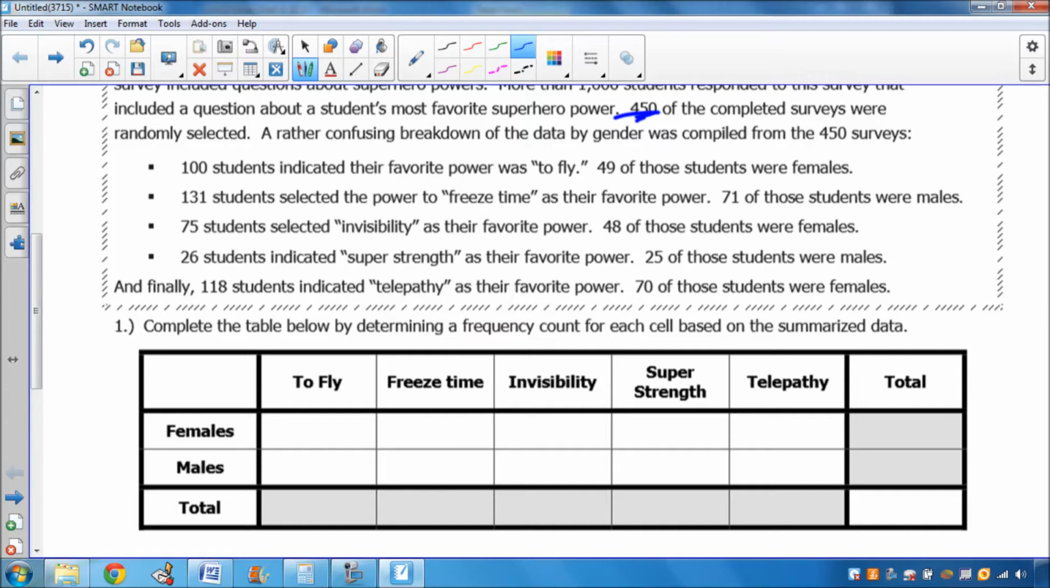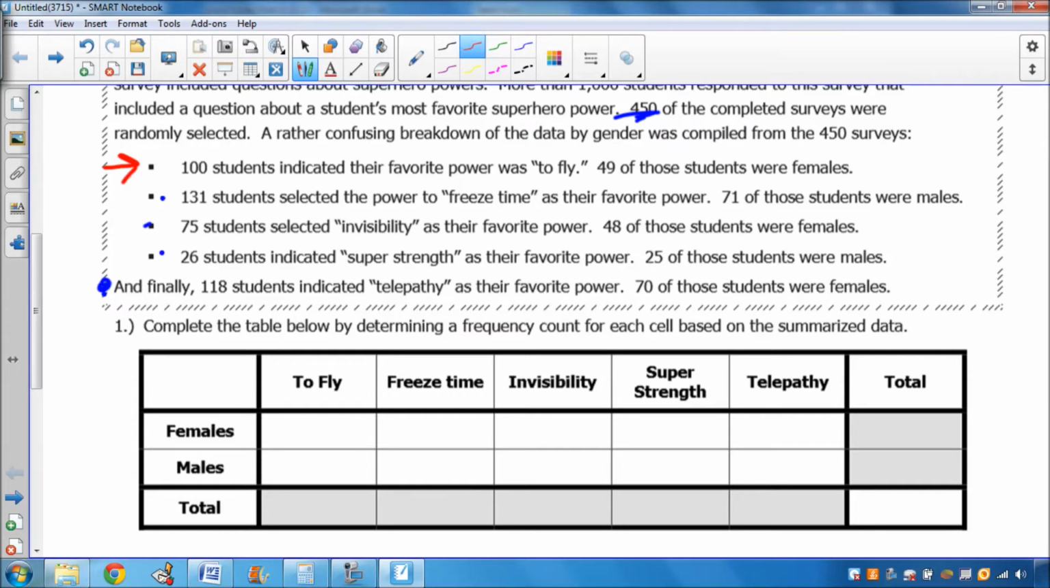So we have 1, 2, 3, 4, 5 pieces of information. This should be a fifth bullet. And we're going to read through everything that it says in these 5 pieces of information in a second. But question number 1 says to complete the table below by determining a frequency count for each cell based on the summarized data. So let's read the first piece of information that we are given.